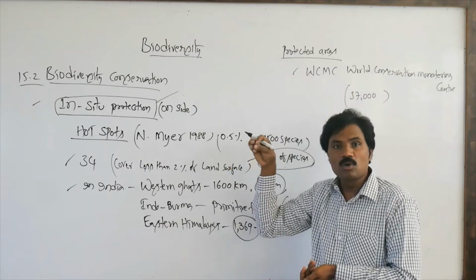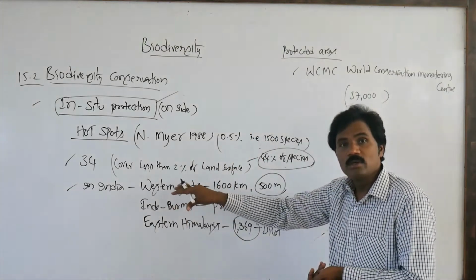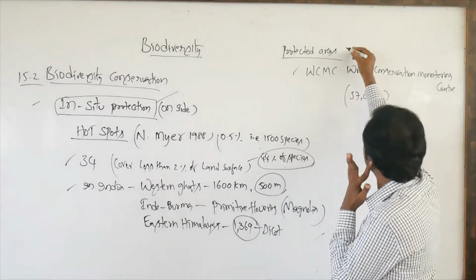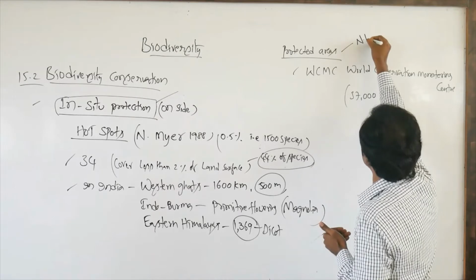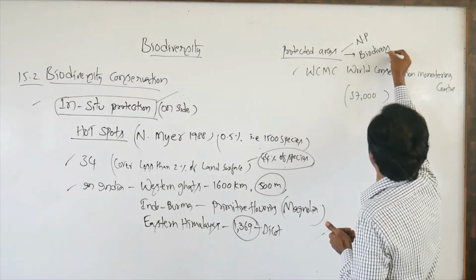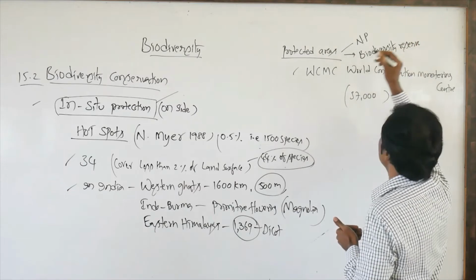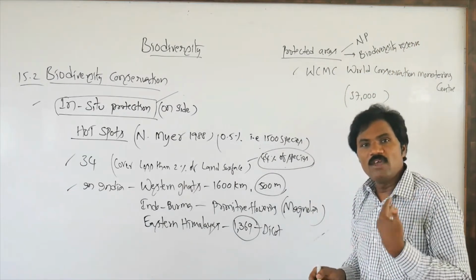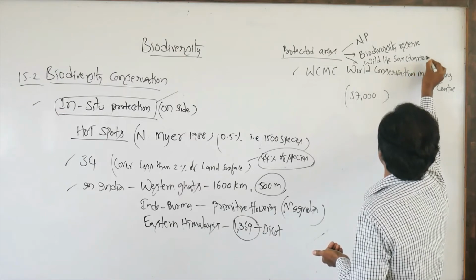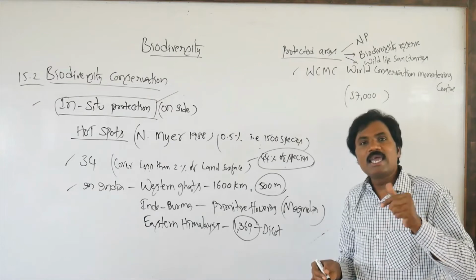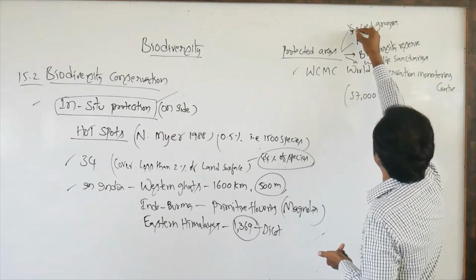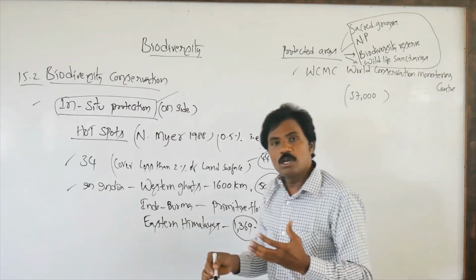Other than hotspots, protected areas normally include national parks, biodiversity reserves, wildlife sanctuaries, and along with these, sacred groves. So these are natural protected areas.